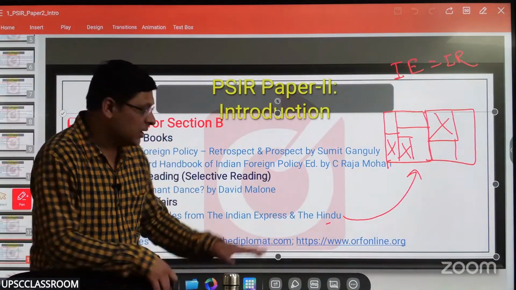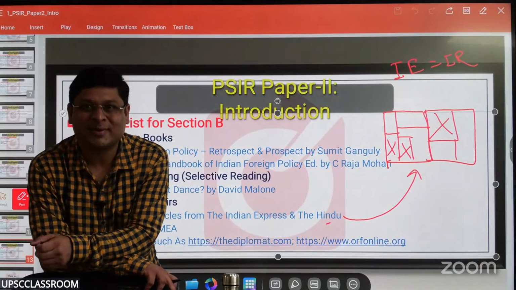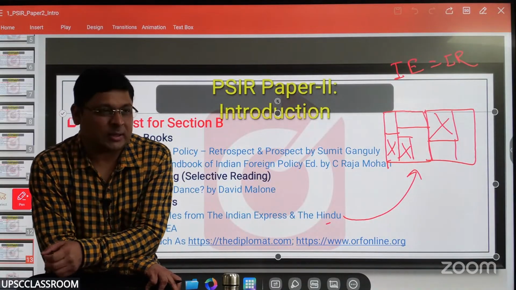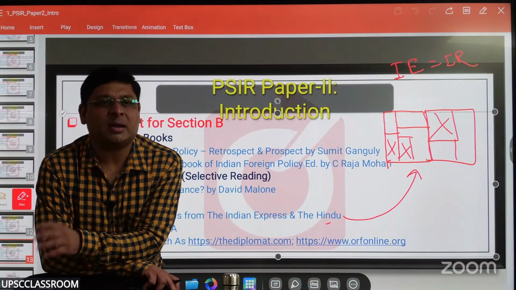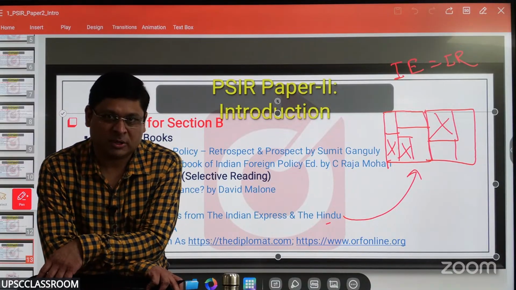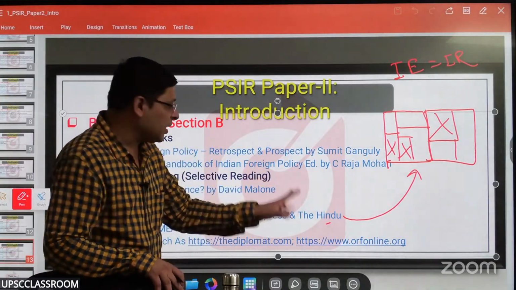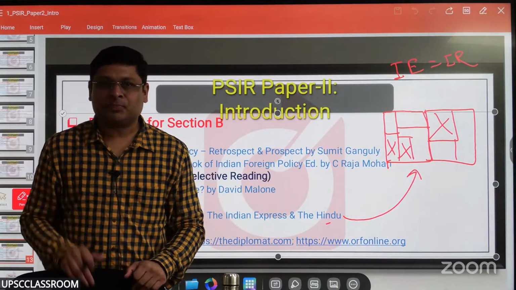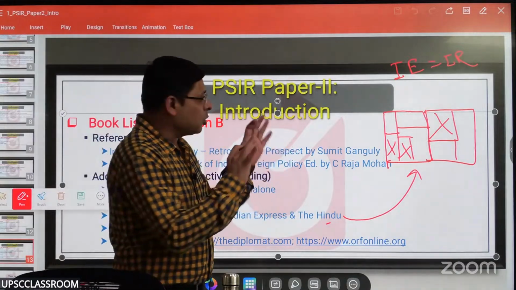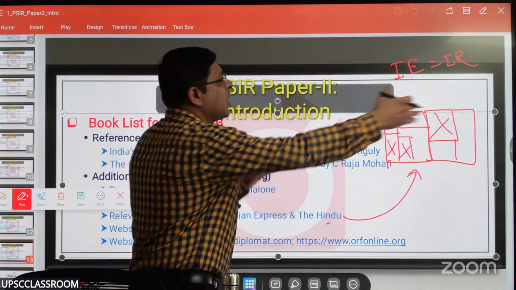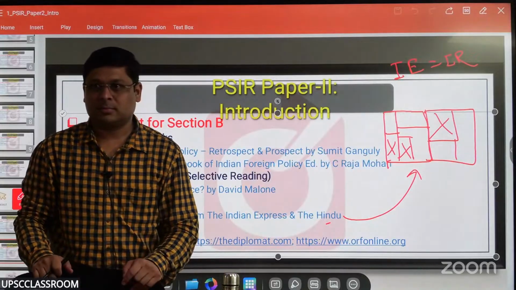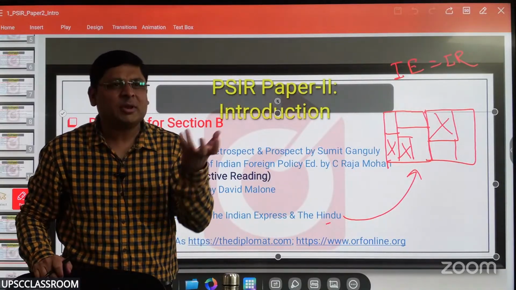If you're not getting any article in Indian Express and Hindu, do one thing. For example, Indian Express and Hindu did not cover, say, the India-New Zealand FTA. You got the article on the India-EU FTA in Hindu or Express, but not this one. So what you do is go to Google: India New Zealand FTA, ORF online. You'll find an article. Not found?